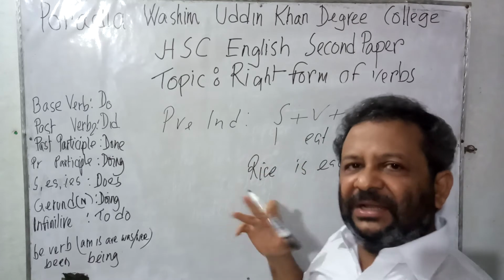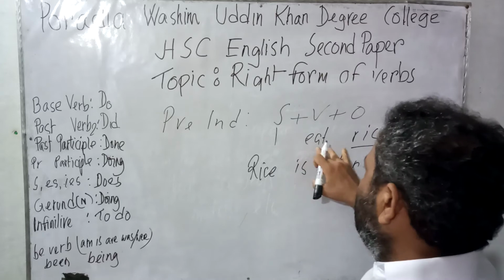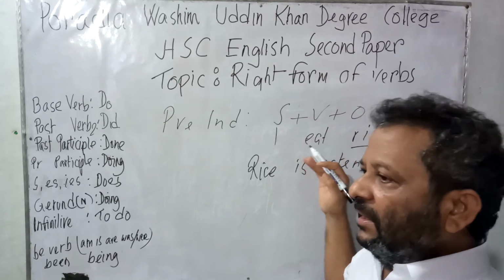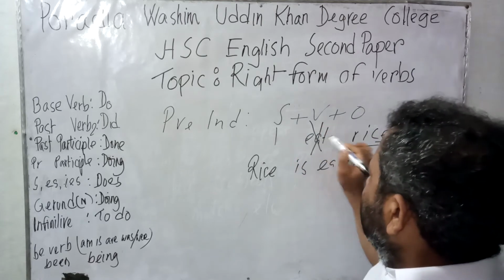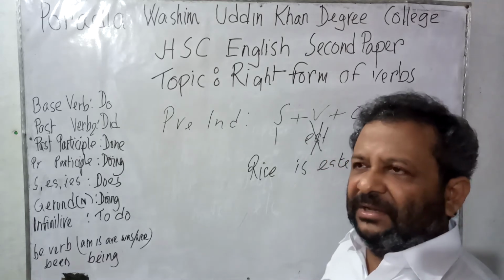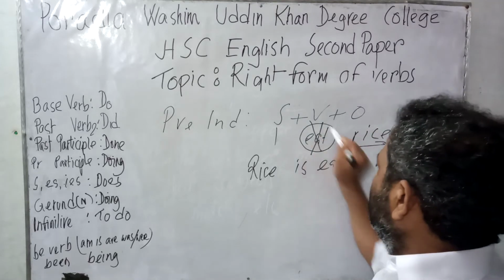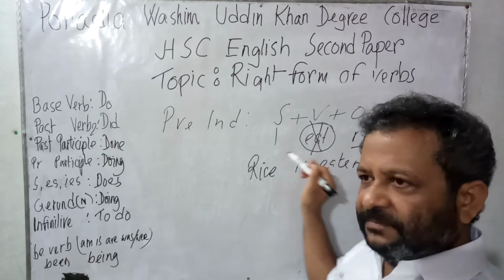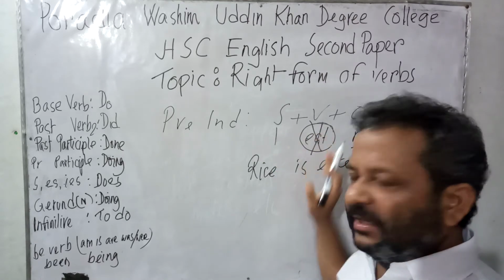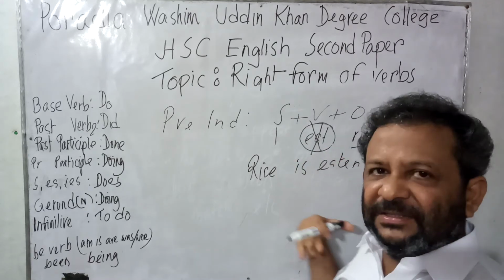Here the subject is I and the object is rice. So what is the relationship between I and rice? Of course, we need to use a verb here, and the verb is eat. Now if the verb is not used here, the thing would be like this: I dash rice. That is, "I rice" does not mean any sense. So we need to use the verb eat here. When the verb was used, the sentence got life. That is, without the use of the verb, we can consider that a sentence is dead.